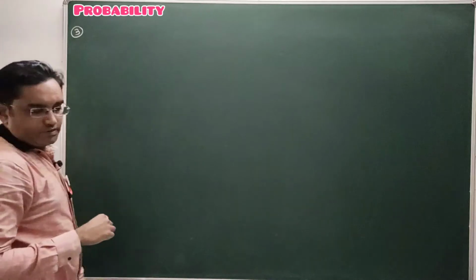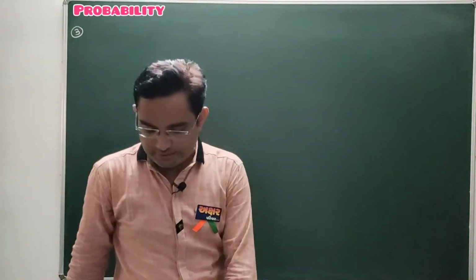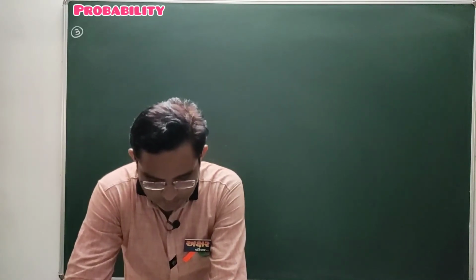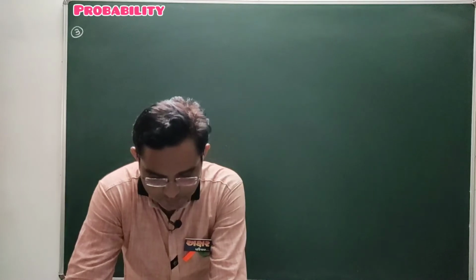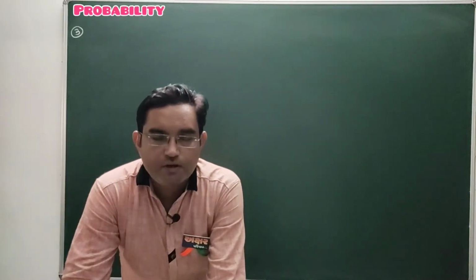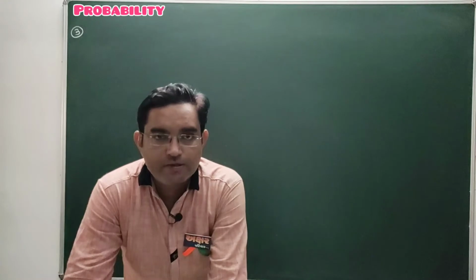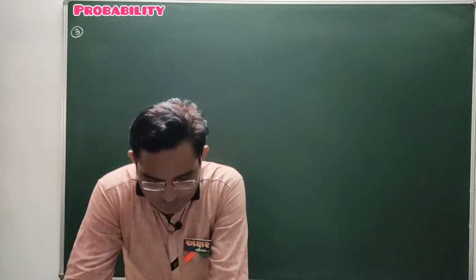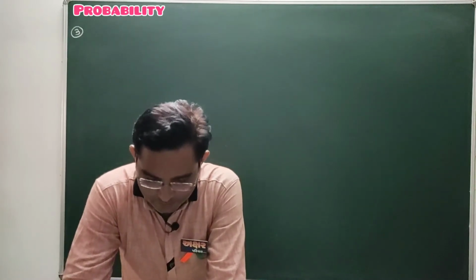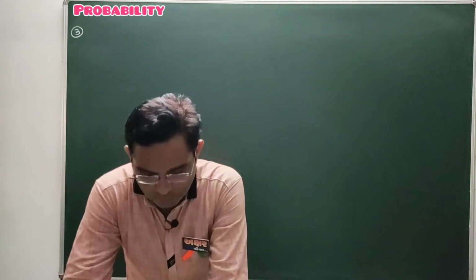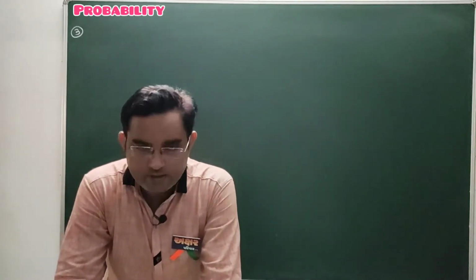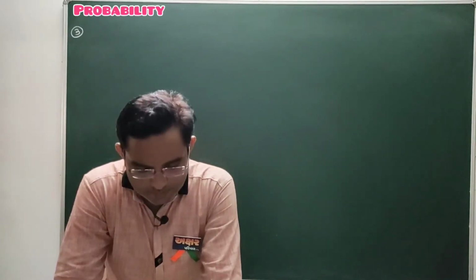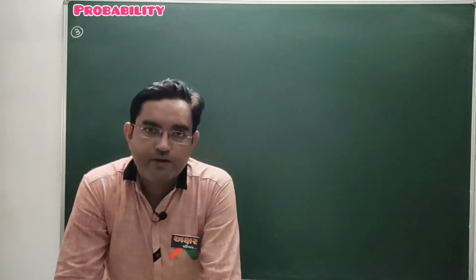Third question. Listen to the question carefully. Out of the past 250 consecutive days, its weather forecasts were correct on 175 days. So here we have to talk about the last 250 days. Out of those 250 consecutive days, the weather forecast was correct 175 times. Question 1: what is the probability that on a given day it was correct? And the second question: what is the probability that it was not correct on a given day?